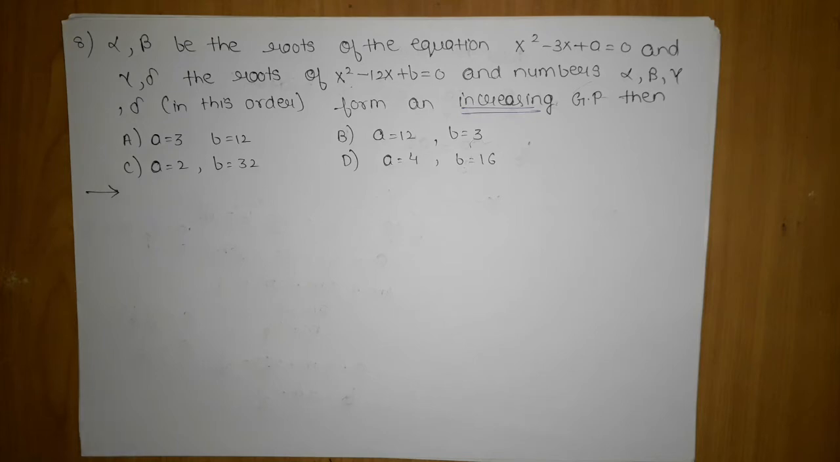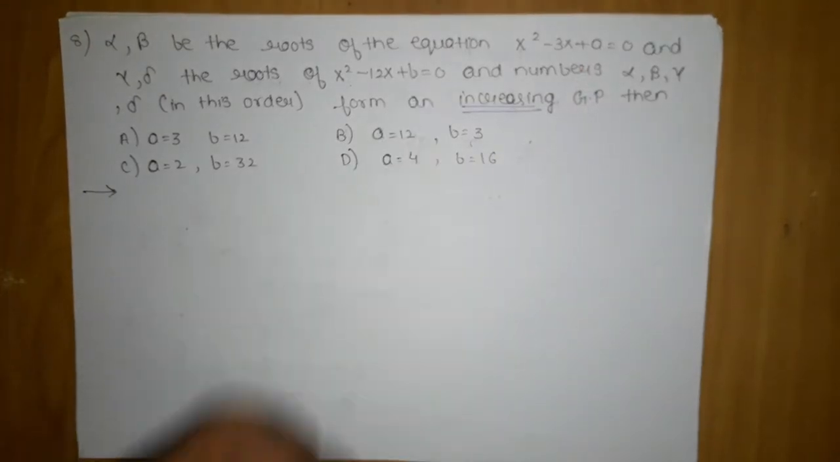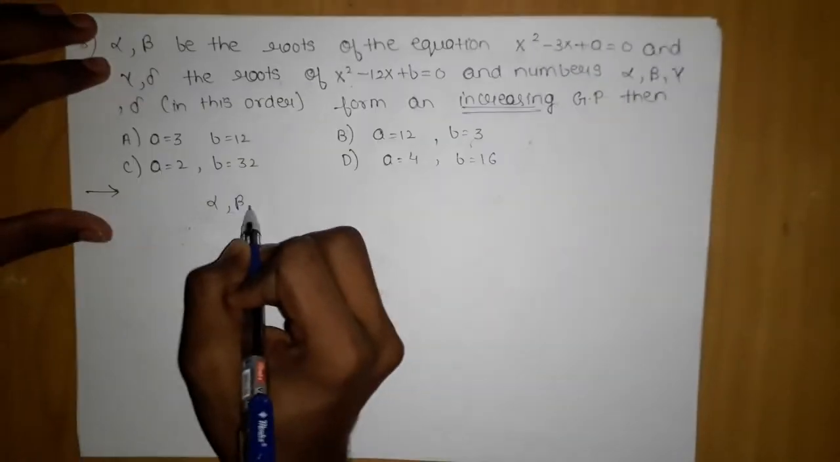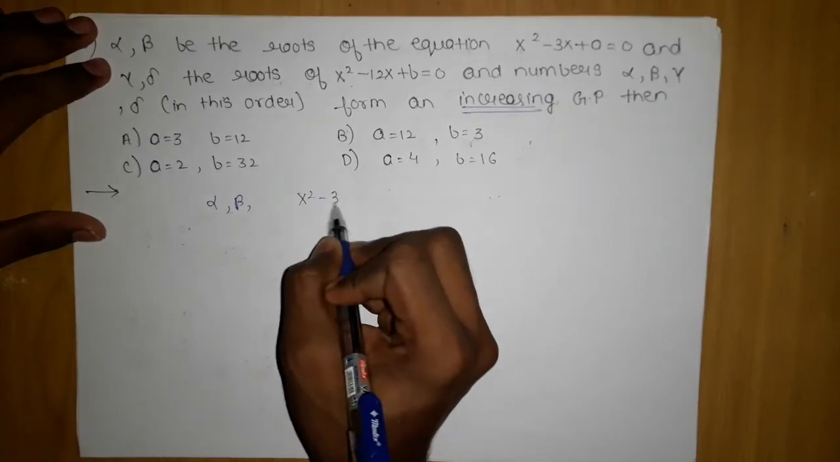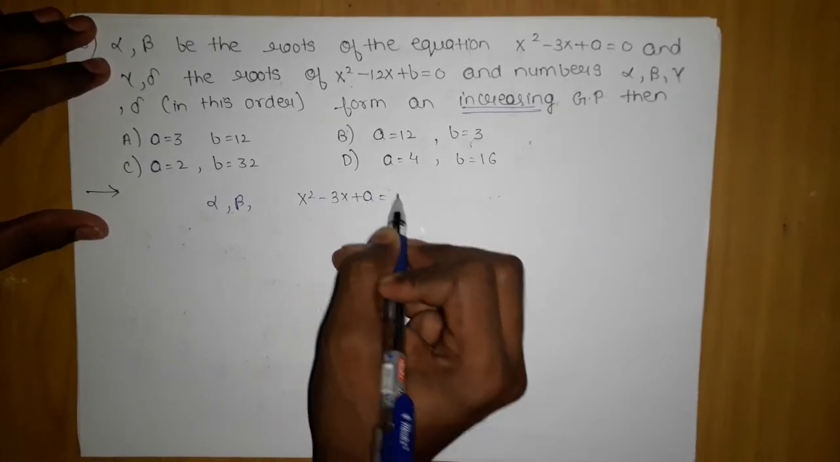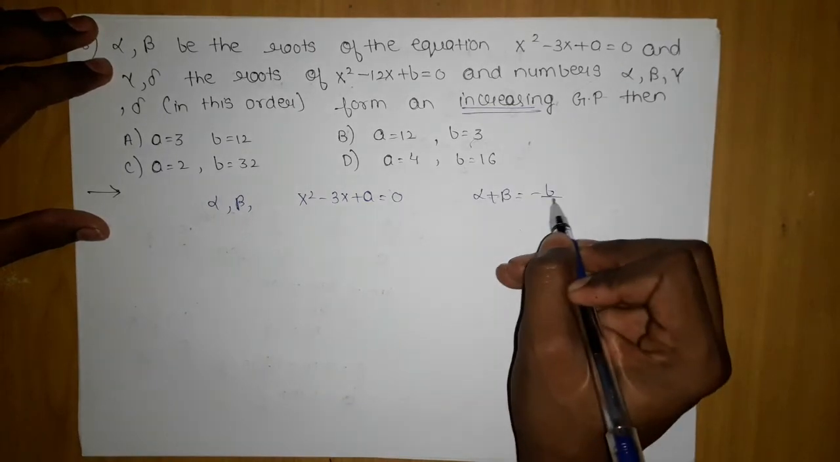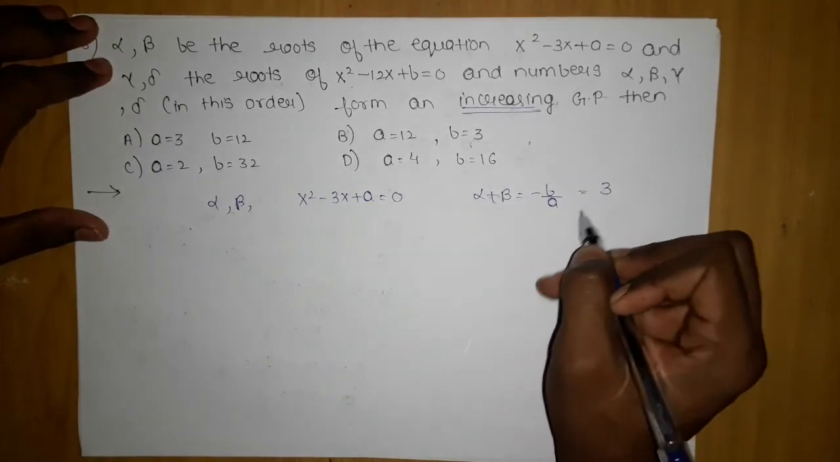Option A is a equals 3, b equals 12. Option B is a equals 12, b equals 3. Option C is a equals 2, b equals 32. D option, a equals 4, b equals 16. Now we want to just find the a and b values. If alpha, beta are the roots of x square minus 3x plus a equal to 0, then the sum of the roots I can clearly make out by minus b by a using this concept, which will be 3.